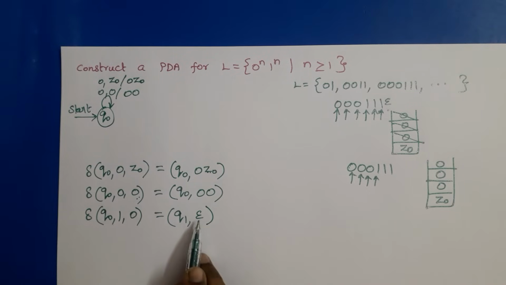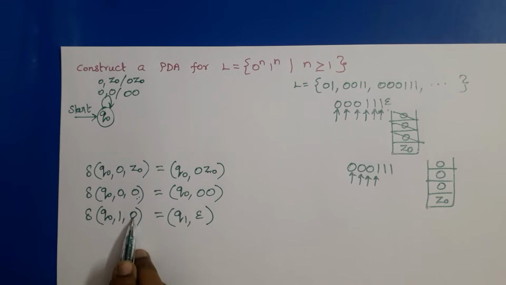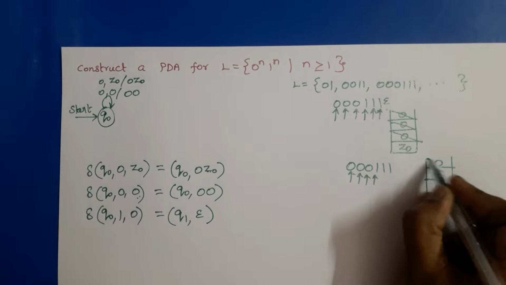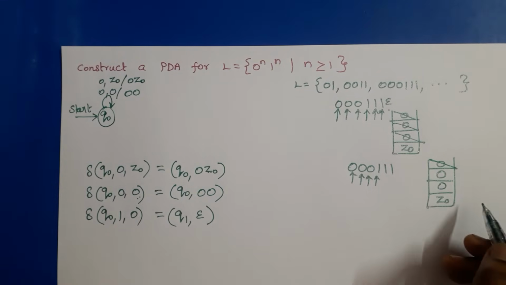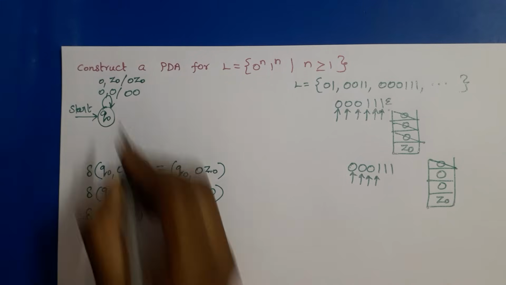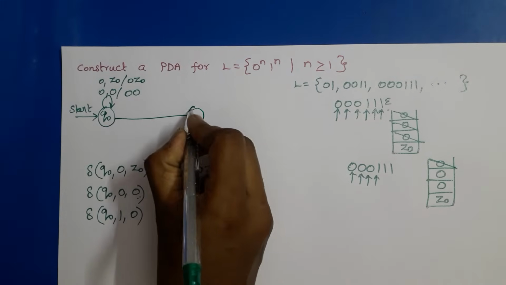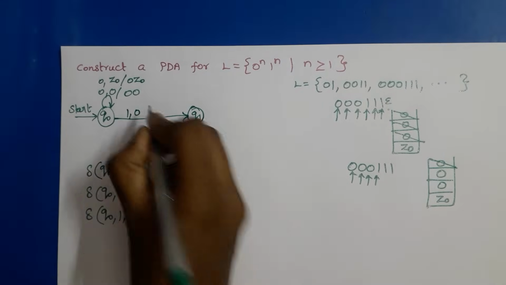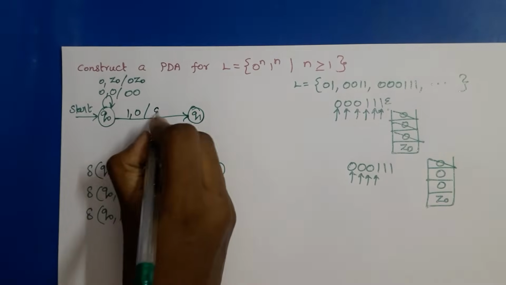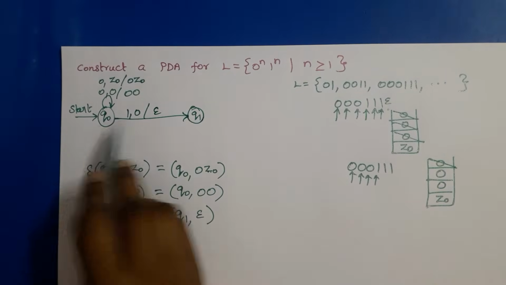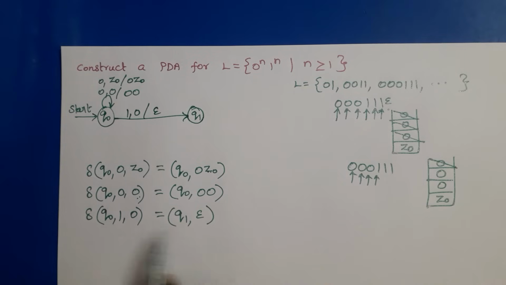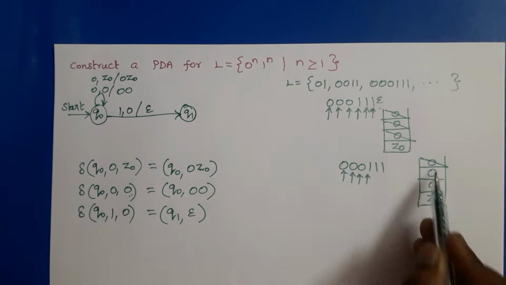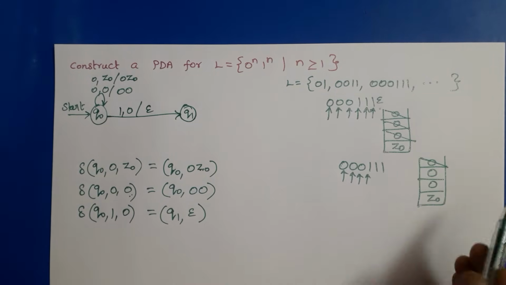So the meaning is this epsilon replaces 0, so 0 is removed. And from Q0 to Q1, draw an edge. That edge must be labeled by 1, 0 / epsilon. This transition function is used for popping one symbol, with input 1, 0 from the stack.